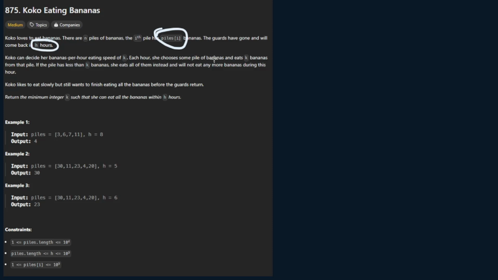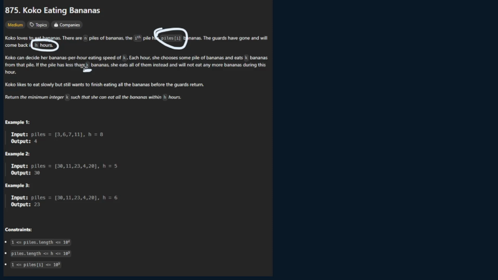And each hour she chooses some pile of bananas and eats k bananas from that pile. So basically Koko is eating out of this piles array, eating piles at a k speed. And if the pile has less than k bananas, she eats all of them instead and will not eat any more bananas during this hour. Okay, cool. This is important information because now we know that if we decide that our k is going to be a certain value, we can only eat that amount of bananas out of the piles array.